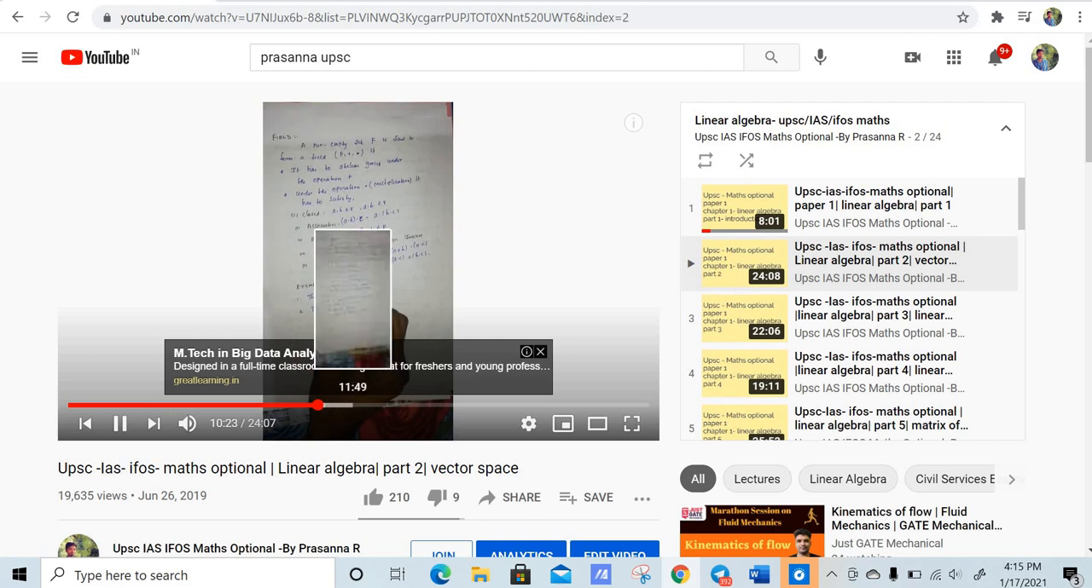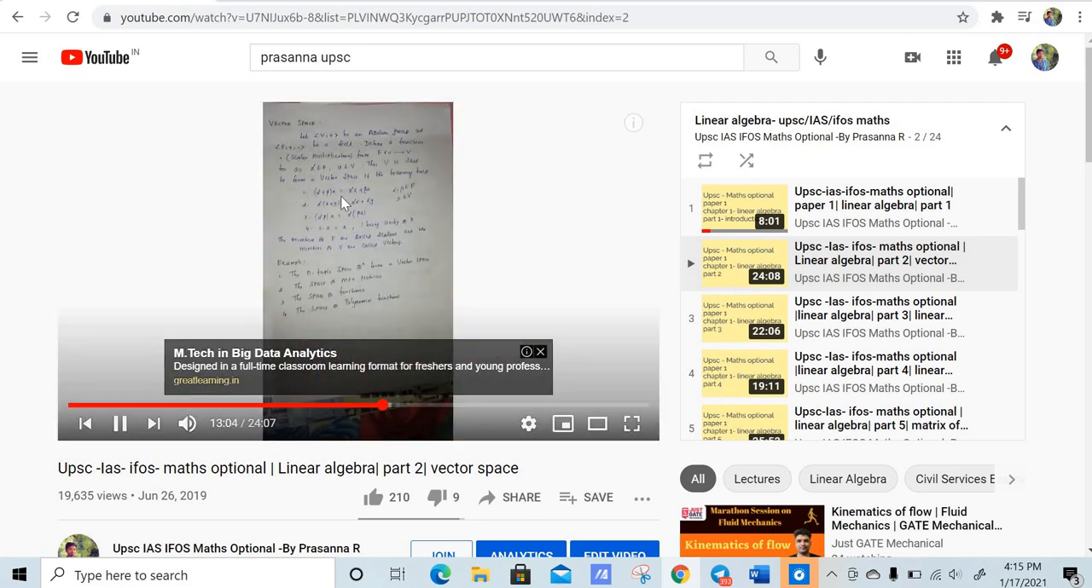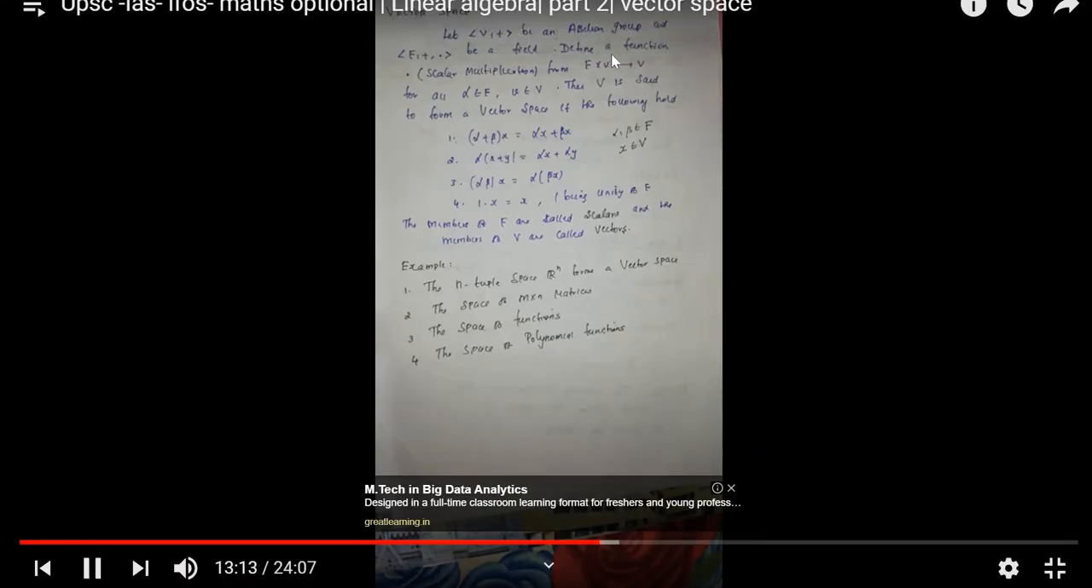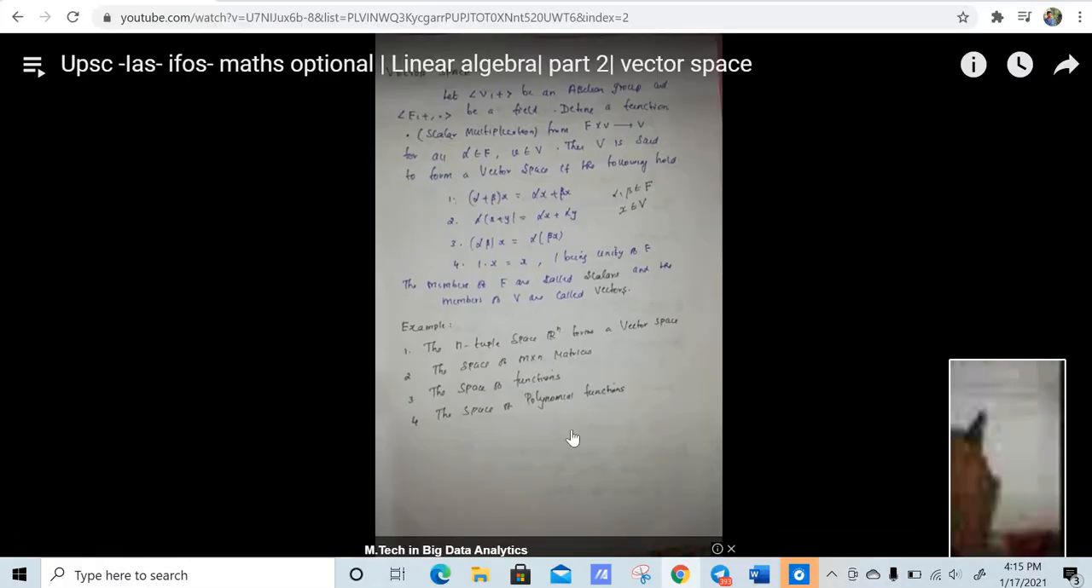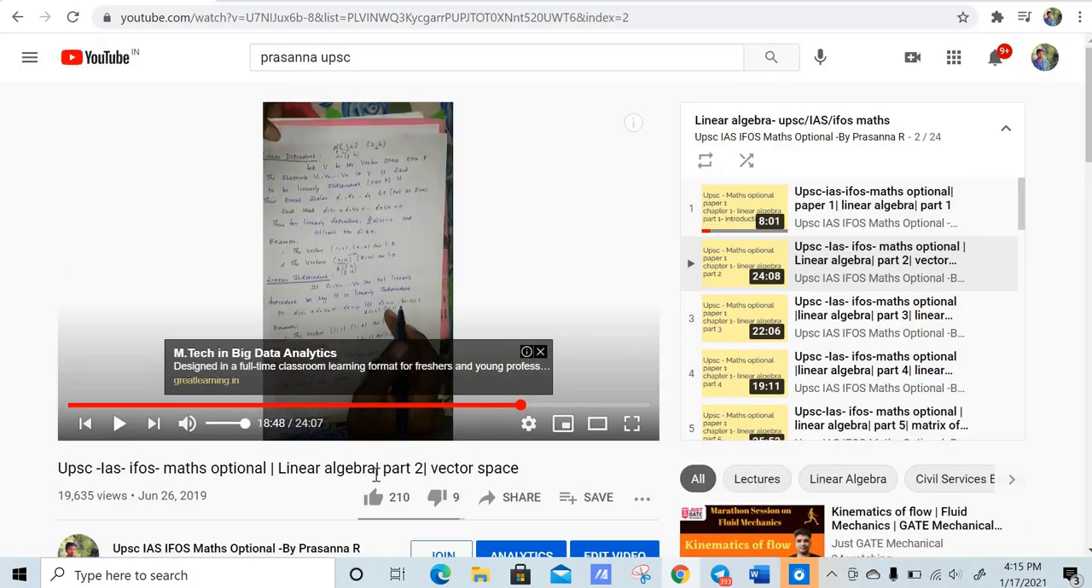You can see I have explained field, and then vector space, right? So you can see B has to be a vector space over F. Let B be an abelian group and F be a field. There are also lots of examples of a field, but the standard ones are the real numbers and the complex numbers. Now again I'll quote the definition of vector space.